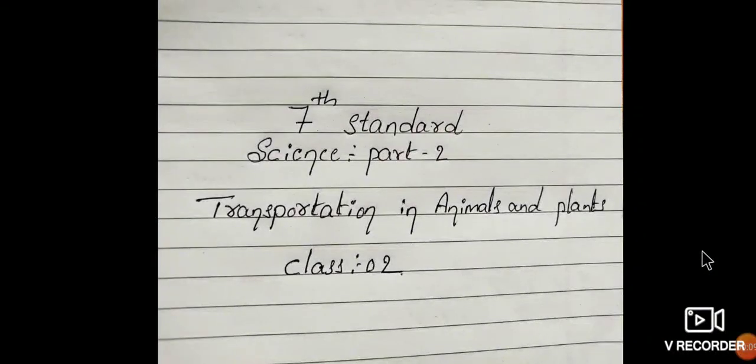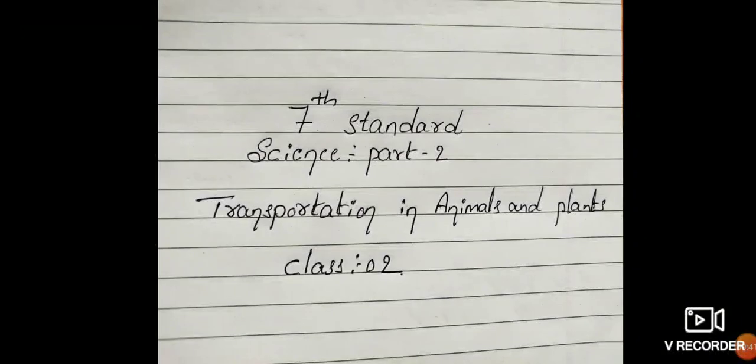In the previous class, we studied what we mean by the circulatory system and by transport in plants and animals, an introduction, and also the types of blood cells: RBC, WBC, and platelets. Along with those, we have already studied the concept of RBC. The meaning of RBC is red blood cells, and we also learned why blood is red in color.